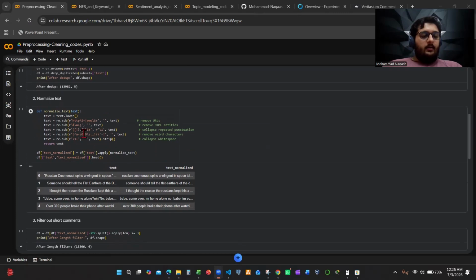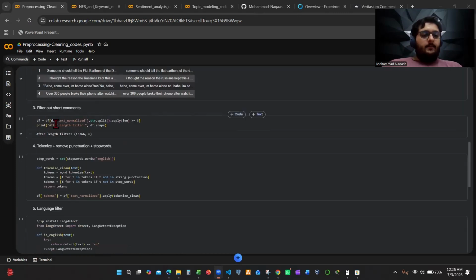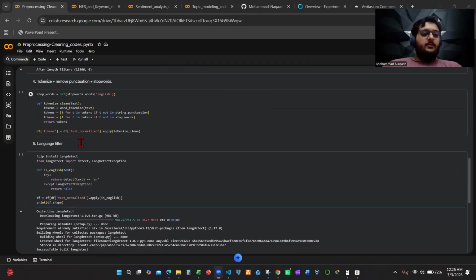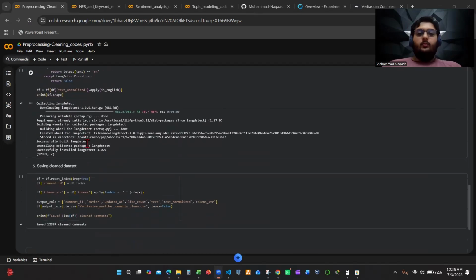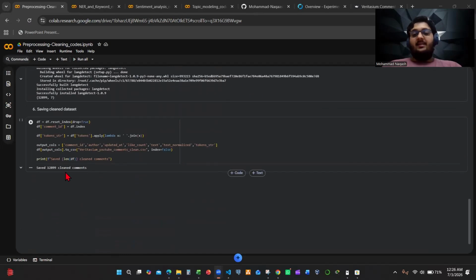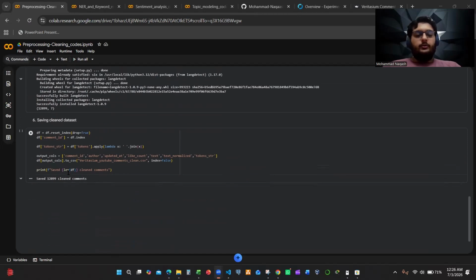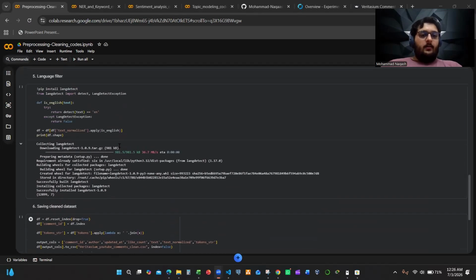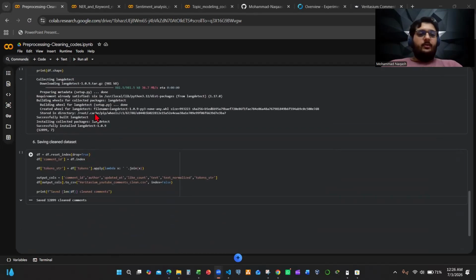And then here, this was all normalizing the text. And here, filter out short comments, tokenize plus remove punctuation plus stop words. Here's the language filter one, which obviously we're going to do English. And then it reduced down to my final count, which is 12,899 comments, almost close to 13,000 usable comments, which I was pretty happy with. And then I saved that to an Excel file.